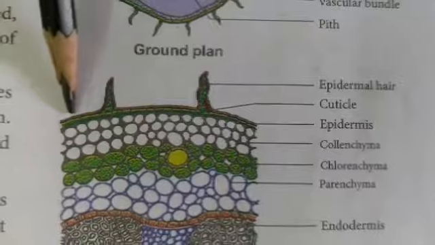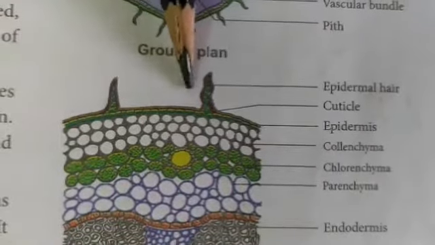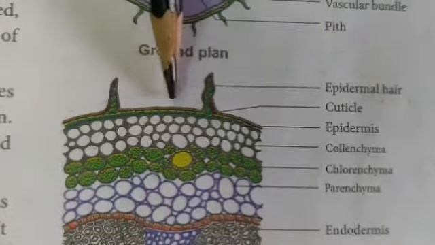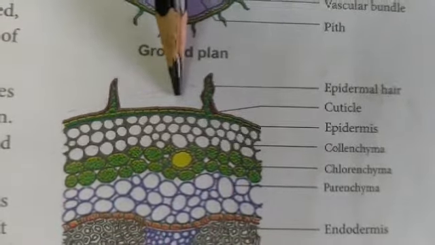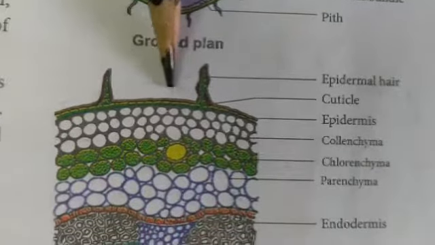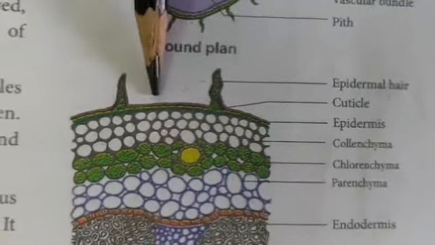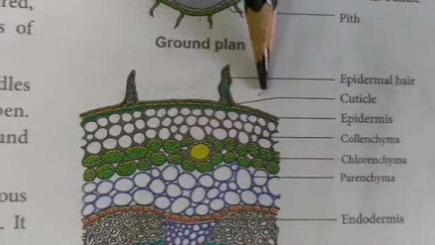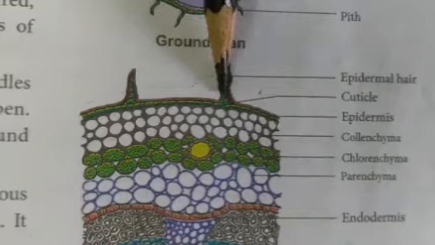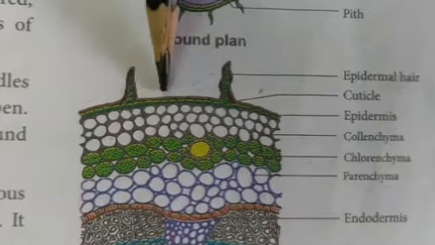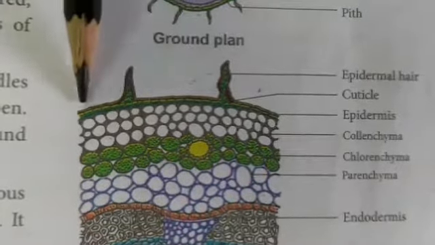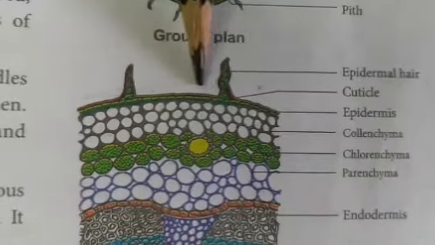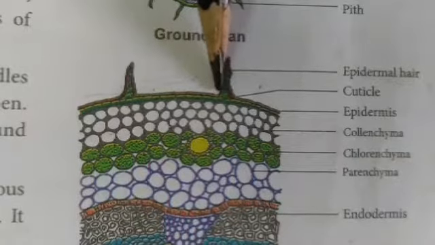Above the epidermis, there is a thick layer of cuticle. The function of the cuticle is to check transpiration. It prevents excess loss of water. The cuticle is made up of cutin. In many plants, the cutin is also mixed with waxes to form the epicuticular wax.